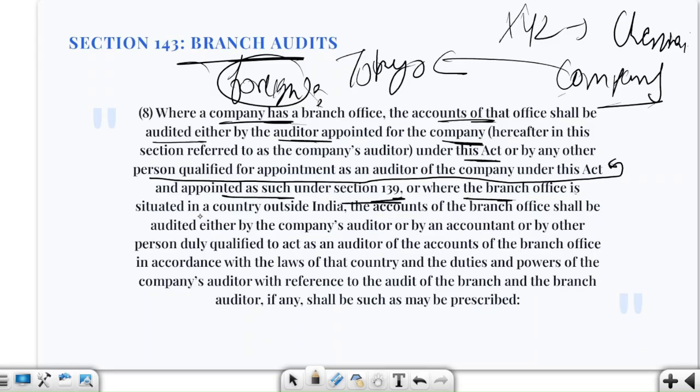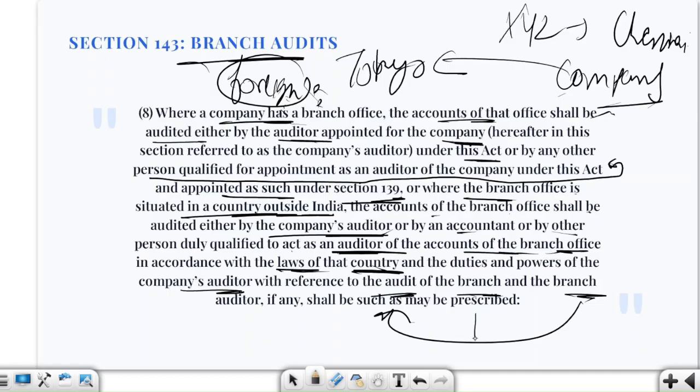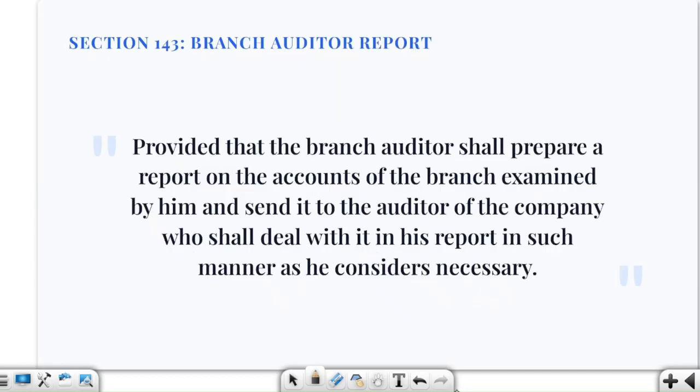Where the branch office is situated in a country outside India, the accounts of the branch office shall be audited either by the company's auditor or by an accountant or other person duly qualified to act as an auditor of the accounts of the branch office in accordance with the law of that foreign country, and the duties and powers of the company's auditor with reference to the audit of the branch and branch auditor shall be in the manner as may be prescribed.